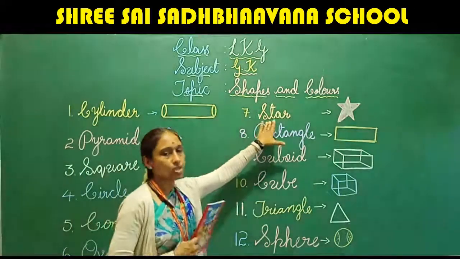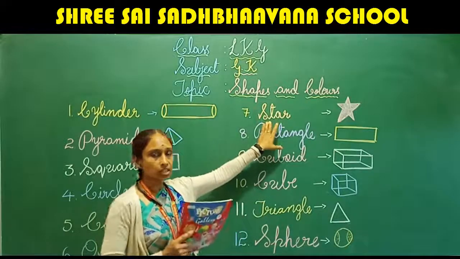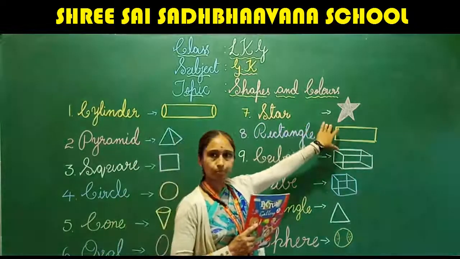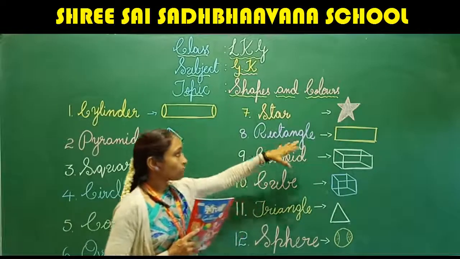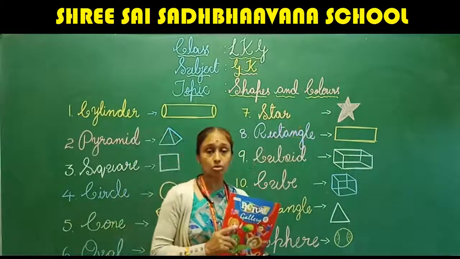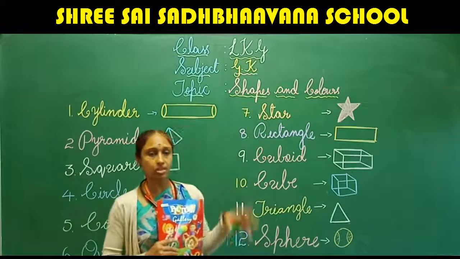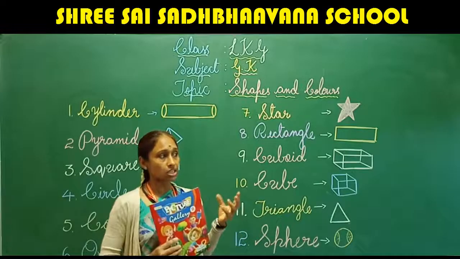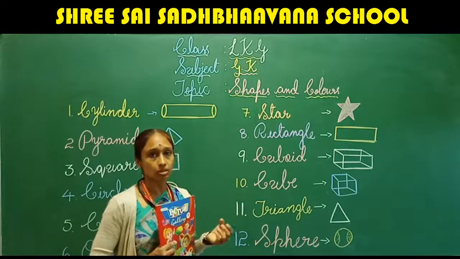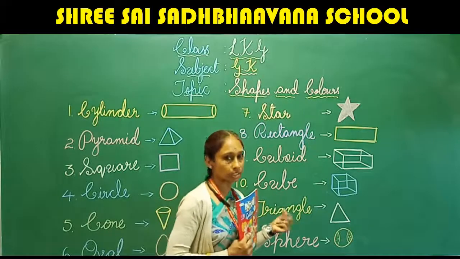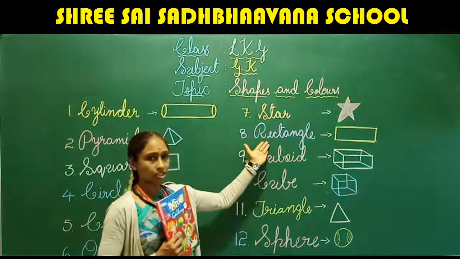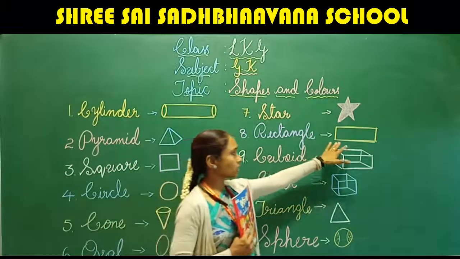Then star. As I told you before, star. What we see in the sky, that is star. Okay. And next, you have seen some starfish also. What we can see in the sky, no, deep under the sea, you can see that fish also. Okay, starfish. You might have heard the word, I think. And then next, rectangle. What is rectangle?